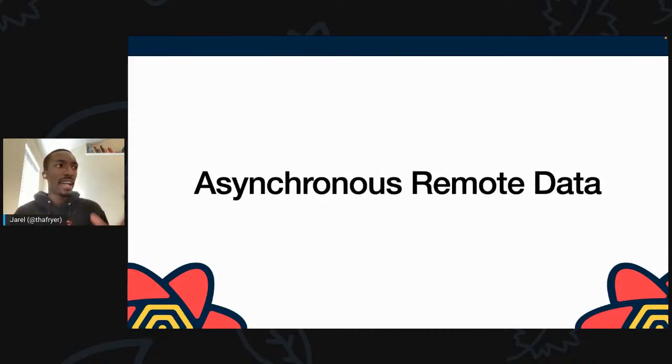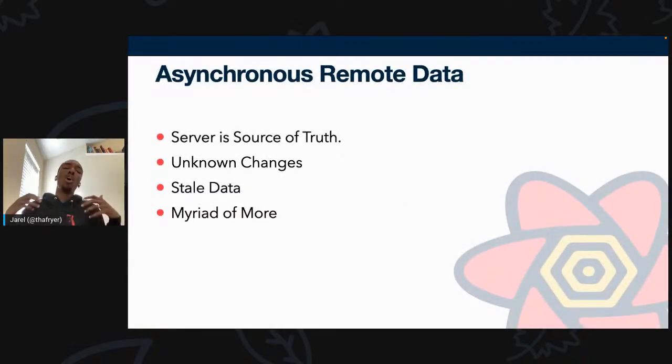Asynchronous remote data, meaning data that I have to get from a remote location where the server is the source of truth, right? But there are some things about this asynchronous remote data that I have to retrieve from the server that become gotchas. If someone on their front end makes a change, or makes a mutation, or a POST API call or PUT, that data now changes. So in my application, I might not have the latest data anymore.